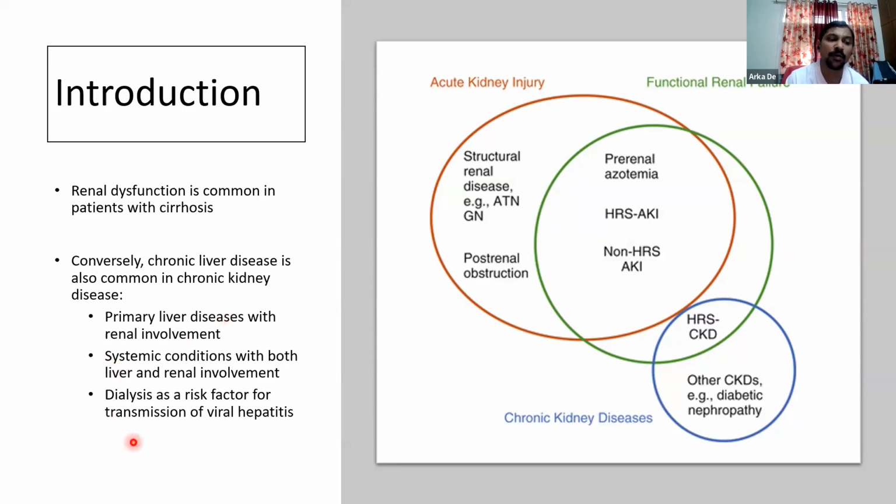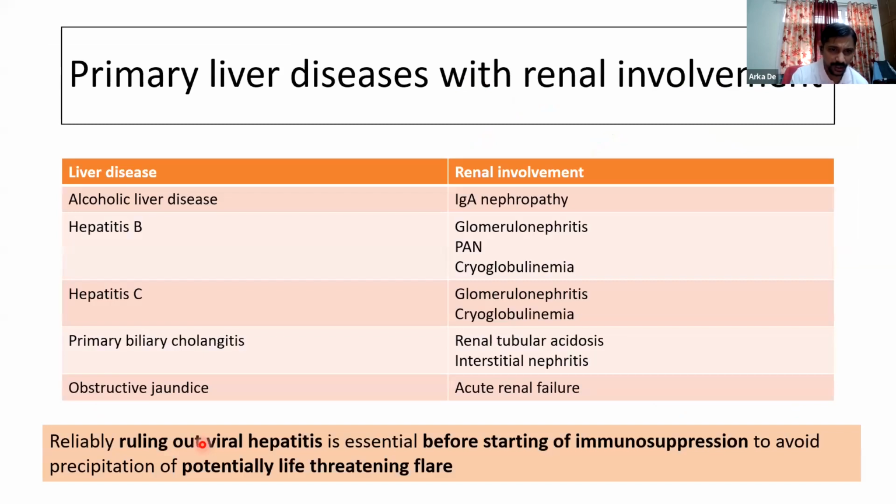And possibly most importantly, dialysis is an important risk factor for the transmission of hepatitis B and hepatitis C. There are various primary liver diseases that can involve the kidney, like IgA nephropathy, which is common in patients particularly with alcoholic steatohepatitis. Hepatitis B, hepatitis C, and PBC can result in renal tubular acidosis or interstitial nephritis.